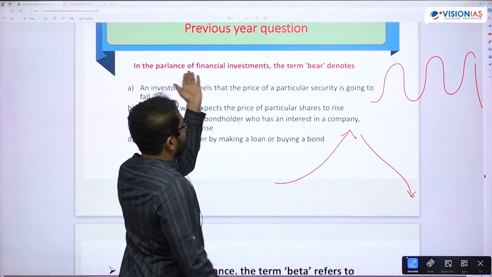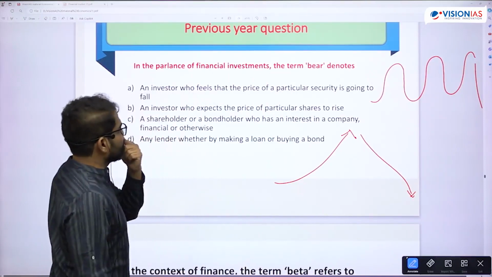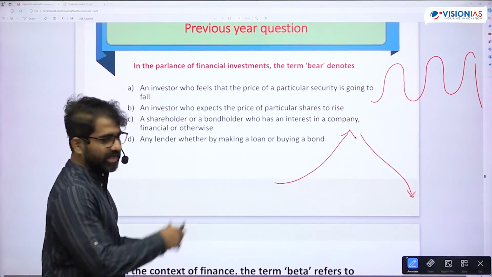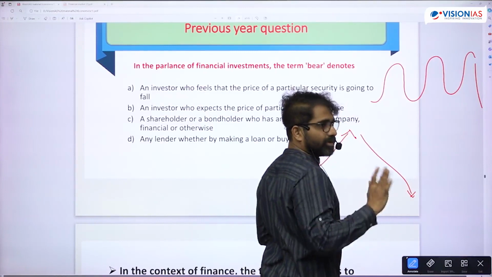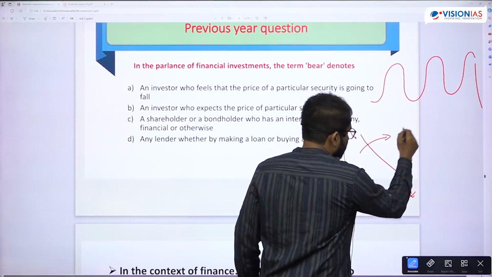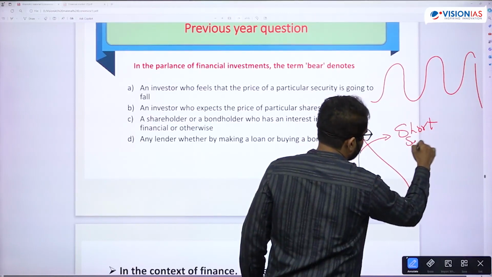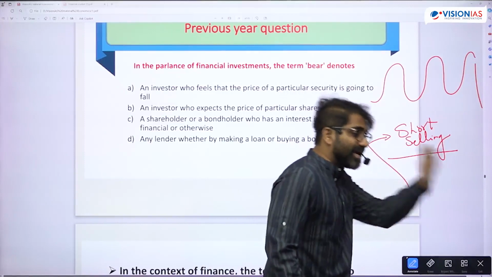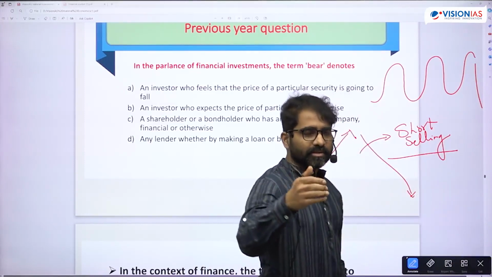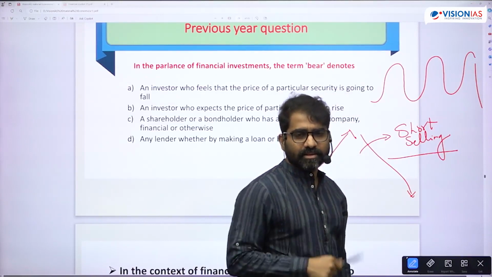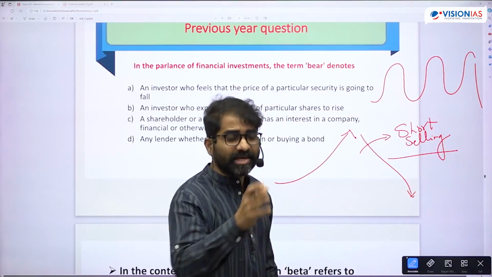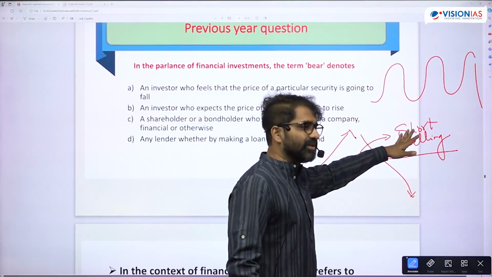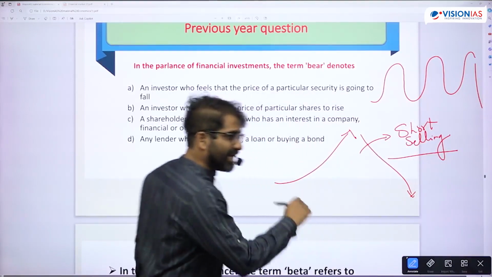Now, the bull investor. So what is the answer for this? A. Then he thinks that the prices will fall. Now, here if you want to make money, current affair, one word should be short selling. So this fellow makes money in the bearish market. Adani and Hindenburg. Hindenburg is a short selling entity. So short seller, what he will do? He will sell first, buy later.